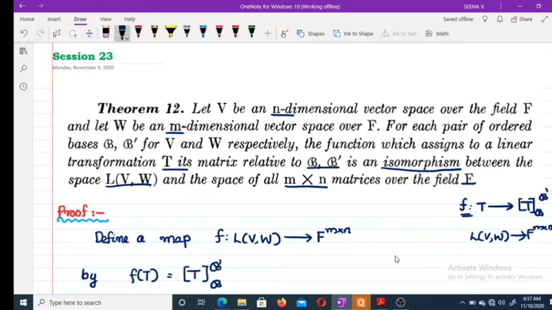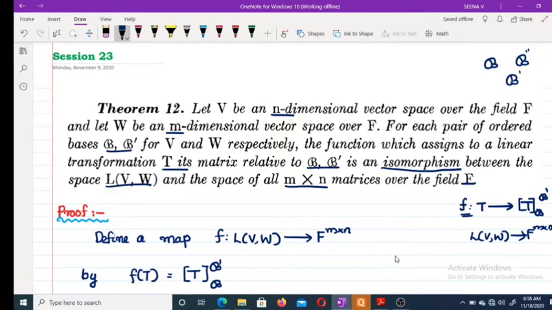Still, I will repeat the statements. V is an n-dimensional vector space, W is an m-dimensional vector space, and B and B dash are ordered bases.